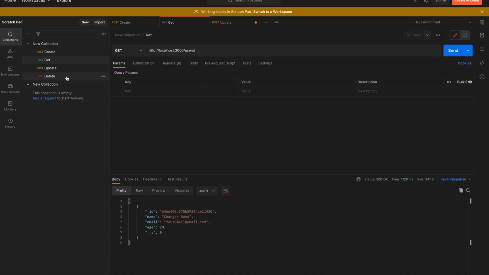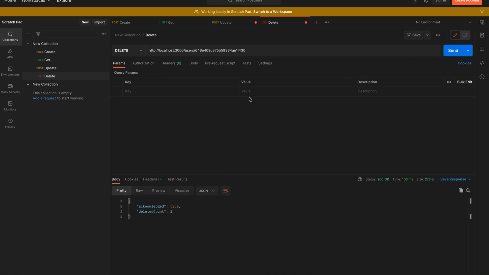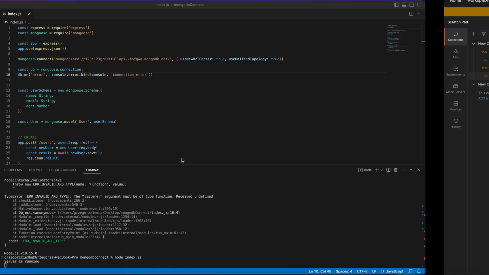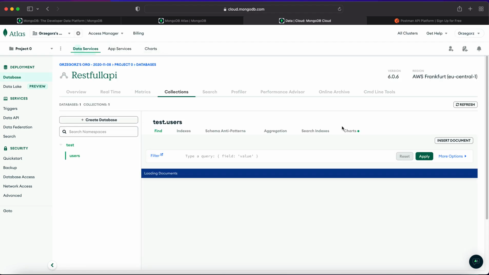And the last thing is to delete the user. Of course, we need to have the ID of our user, and unfortunately, we will delete it. And right now, when you just go to the users, as you can see, we don't have any of them because we've got deleted count as 1. We deleted our user, and when we refresh, our database should be empty.